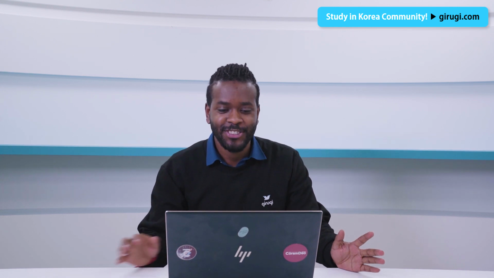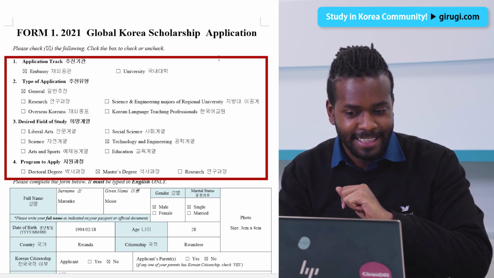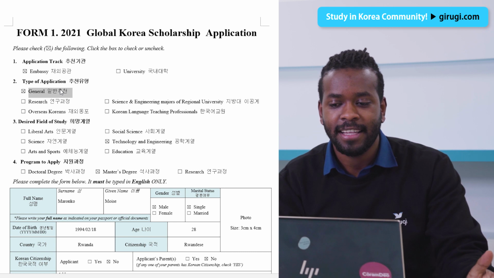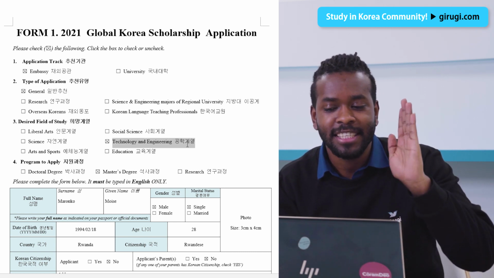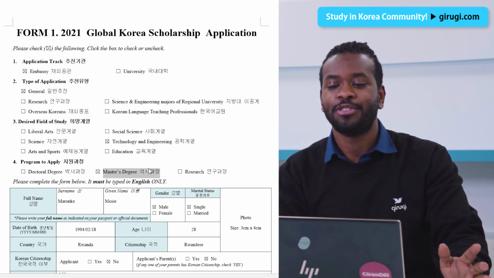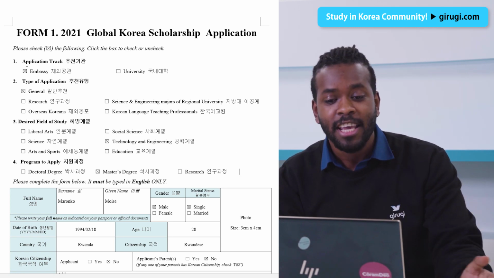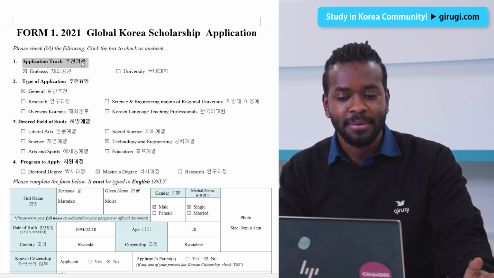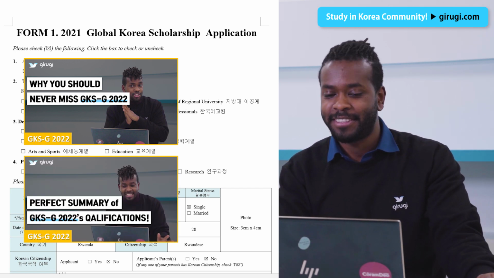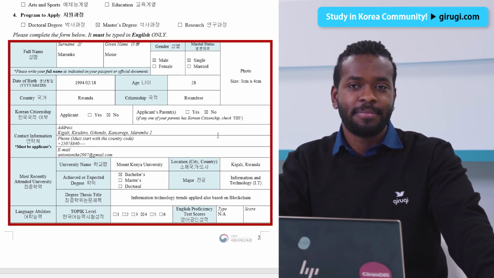It's page 2. I have chosen this case as it is the most frequently done. I chose the embassy track, general recommended course, and the technology and engineering course. Guys, I told you to decide in advance which university you want to go to and which track you want to choose, right? If you are curious about each type, I made a GKSG series already. Please check it out. And below, you can enter just your information, no problem.